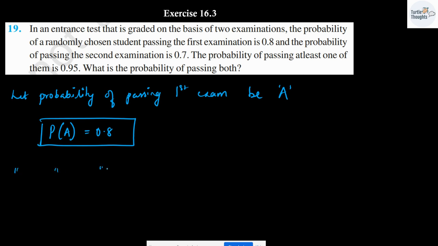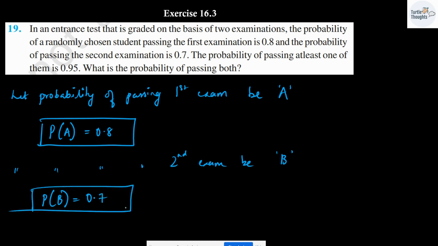Next, let the event of passing the second exam be B. Probability of event B is 70%, which is 0.7. Probability of A union B is going to be at least one exam. So let me write down over here. Whenever you have at least, it will be A union B. Whenever you have at most, it is going to be A intersection B.